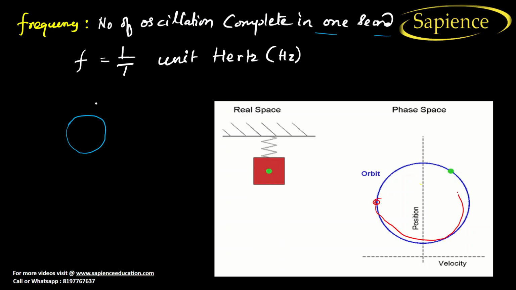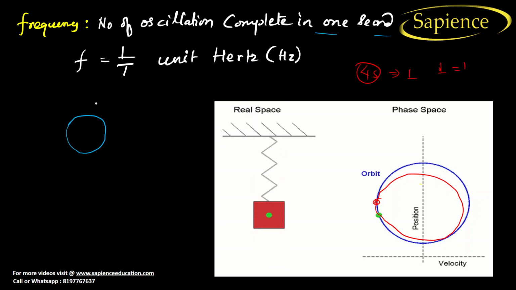The time required, for example, is 4 seconds to complete one oscillation. So how many oscillations does it complete within 1 second? In 1 second it will complete only 1 by 4. So 1 by 4 is your frequency, that is 0.25.